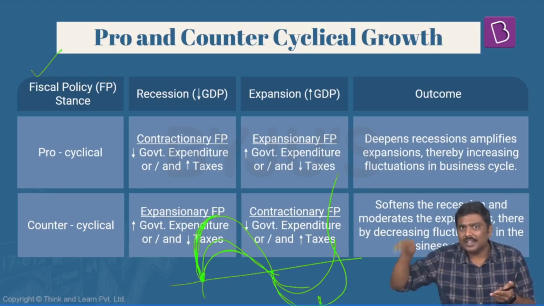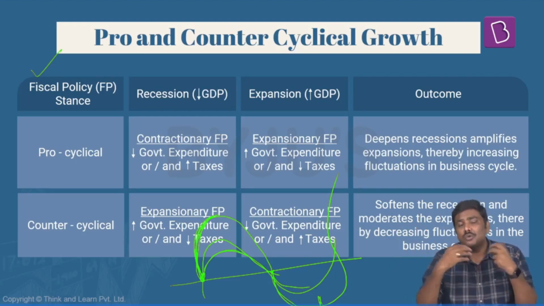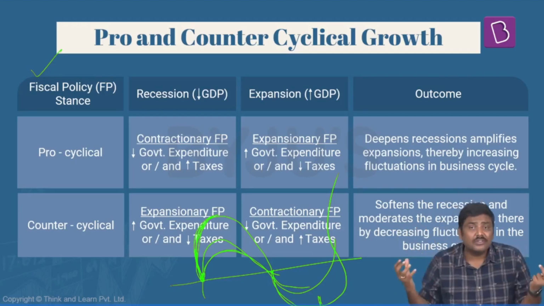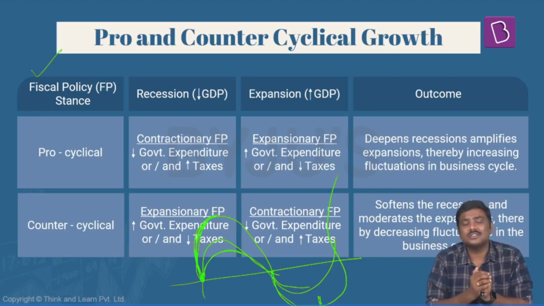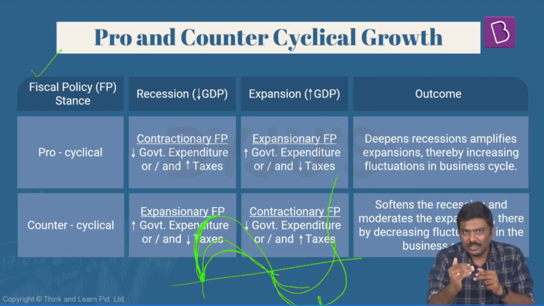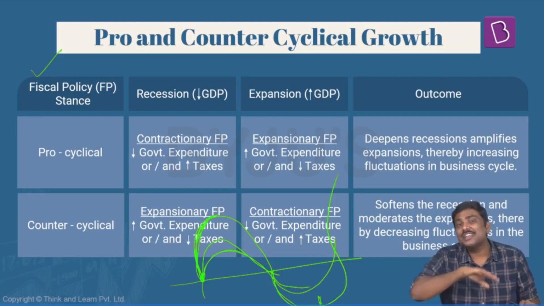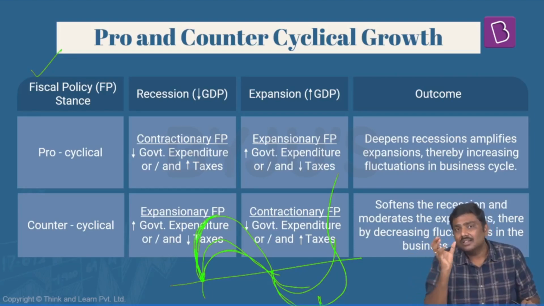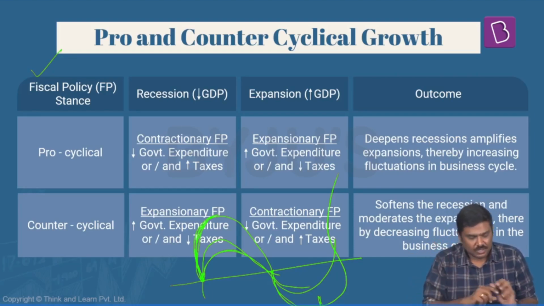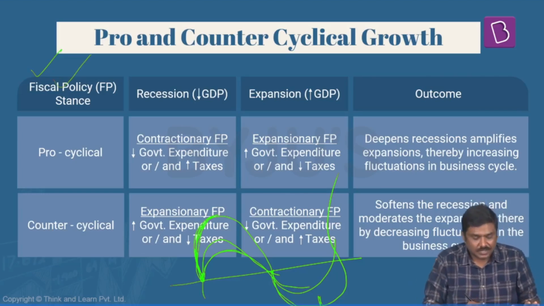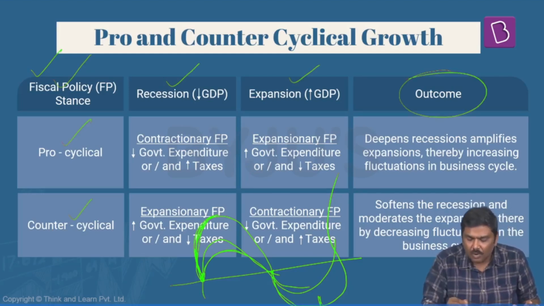Generally, there is a business cycle. If government doesn't intervene, the booms and recessions will be very severe or highly intense. So government will intervene in the system and try to stabilize the business cycle. So fiscal policy stance: pro-cyclical, counter-cyclical, during recession, during expansion, and what is the outcome.